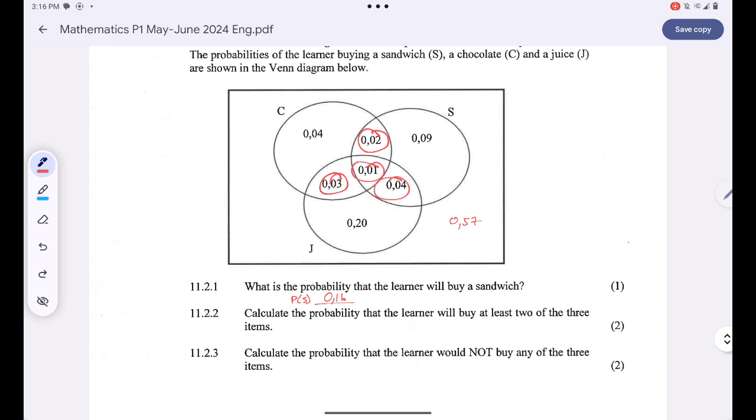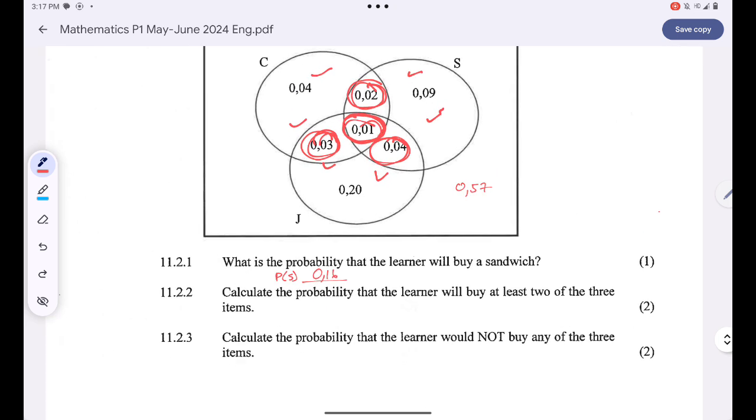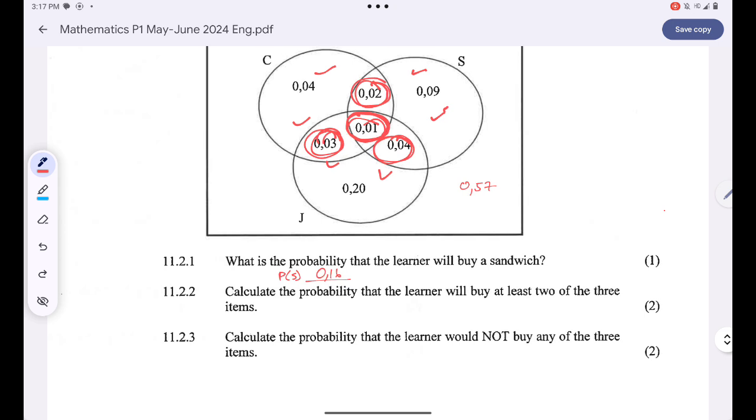Over here the learner buys just chocolate and sandwich only. Over there the learner buys chocolate and juice only. And over there the learner buys juice and sandwich only. But over there, that's the probability that a learner will buy all three of the items. So if I add all these probabilities, I'll find the chances of a learner buying at least two of the items.